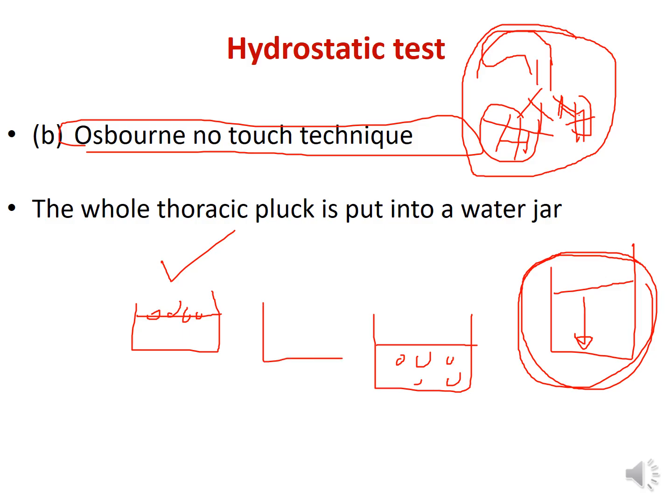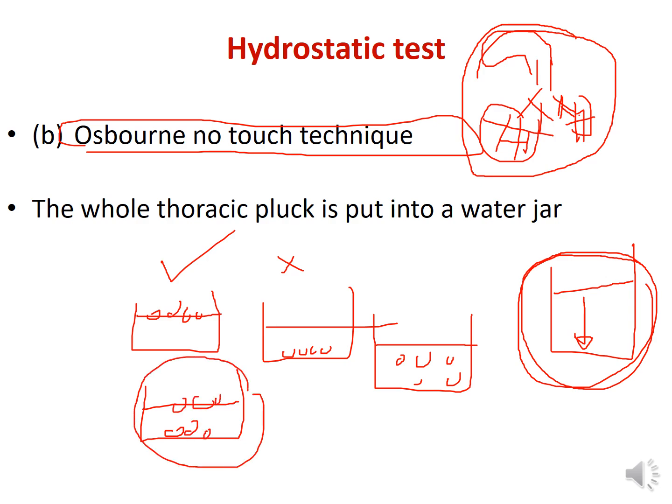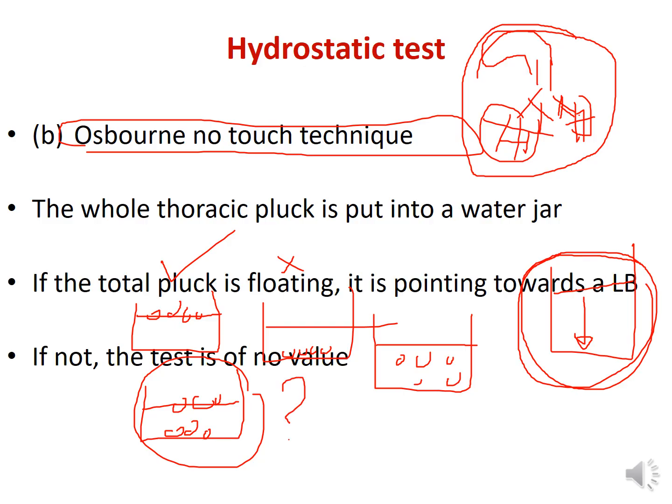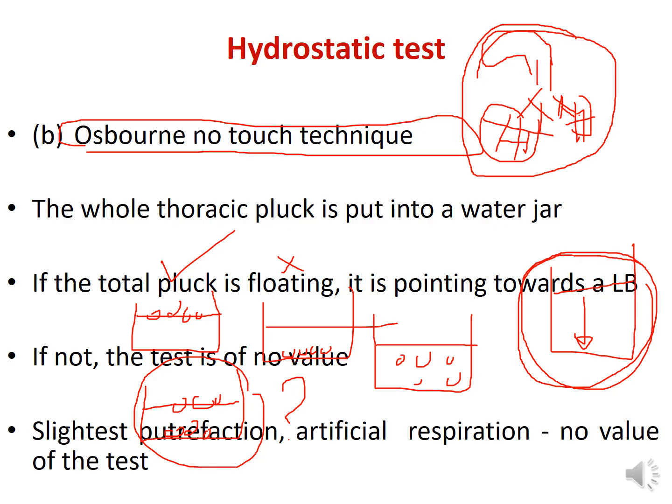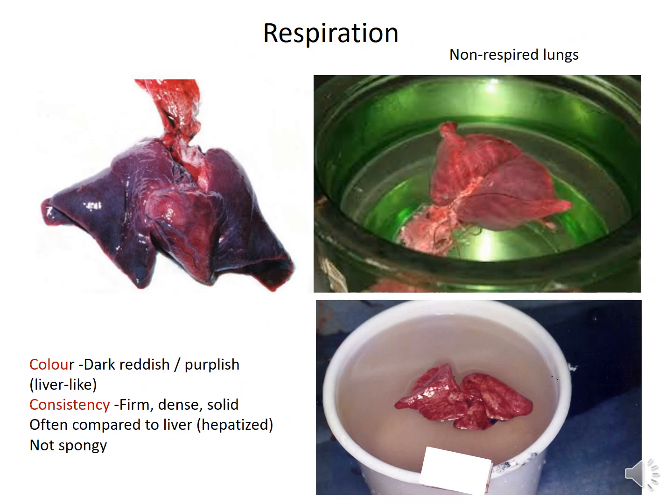So what are the other possibilities? All the parts now sunk, right? So now not breathing. And also there may be certain other possibilities as well. What are they? Partly sunk and partly floating as well, right? So in this case we are in doubt, right? So now you can understand the importance of the hydrostatic test. However, remember, with the slightest putrefaction and also with artificial respiration, the test has no value. That means there may be false positives and also false negatives as well.